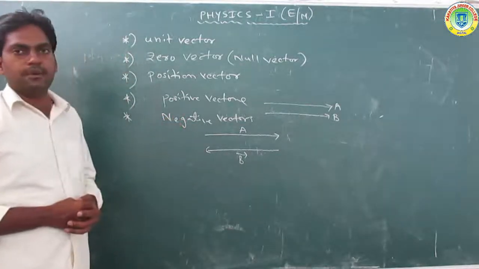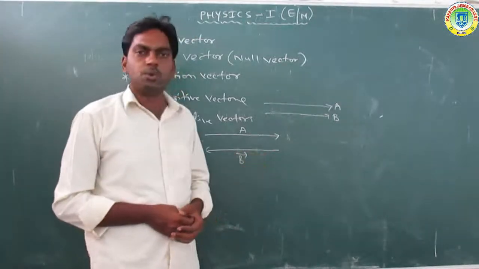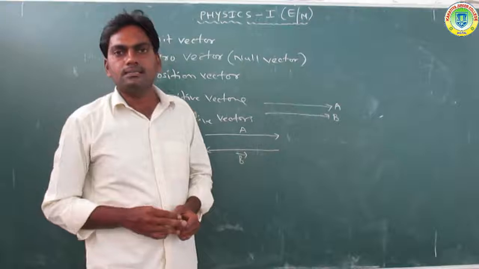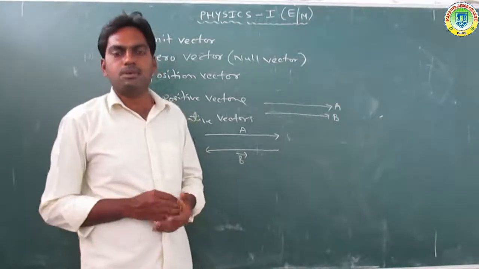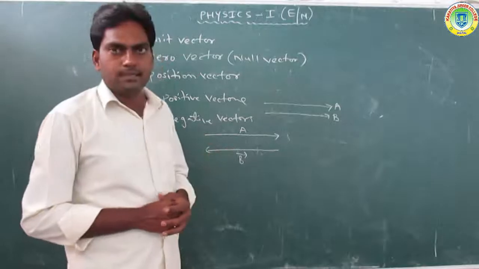And so what is the negative vector? Here we take A and B as two vectors. These two vectors having the same magnitude but in opposite direction are called negative vectors.